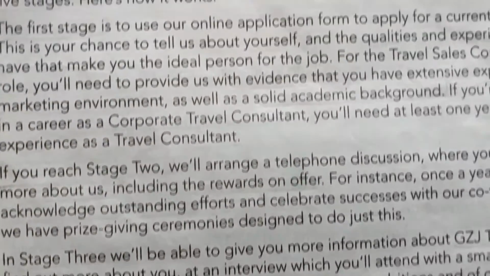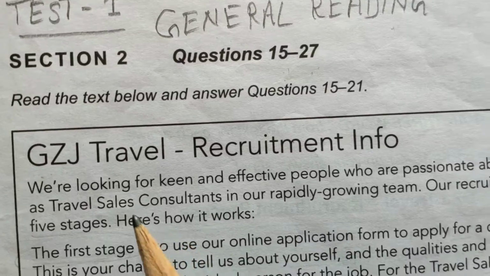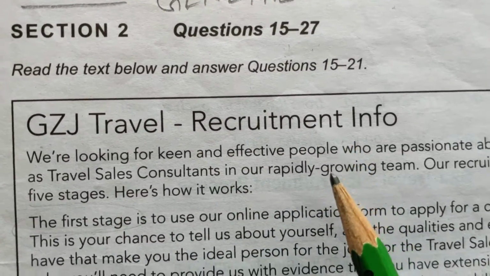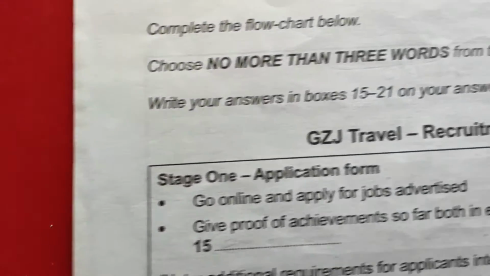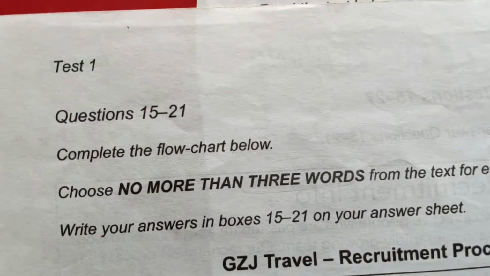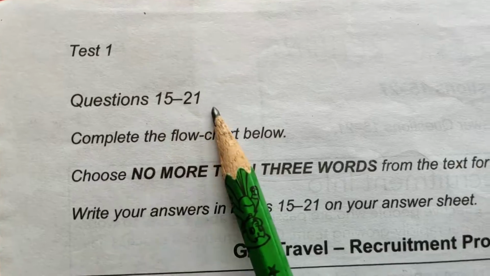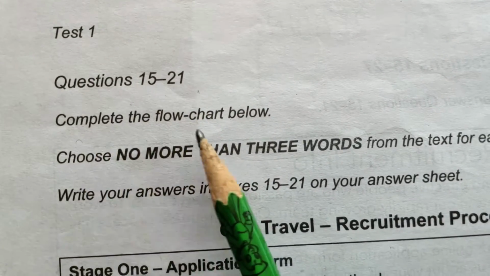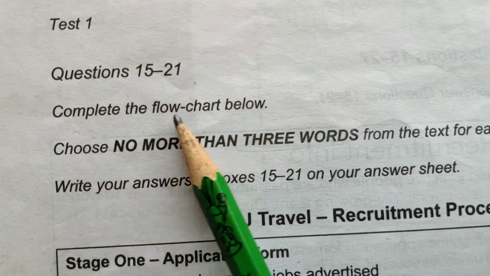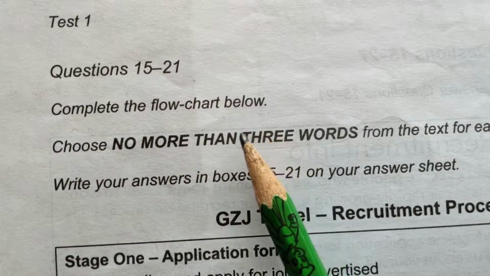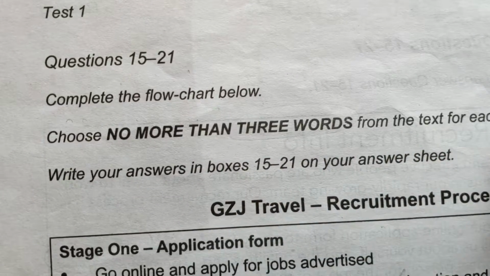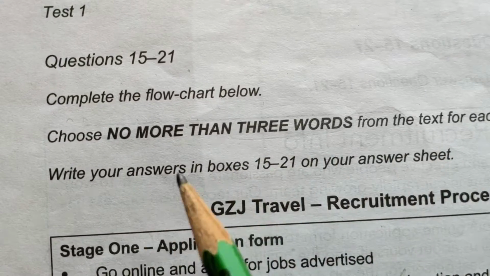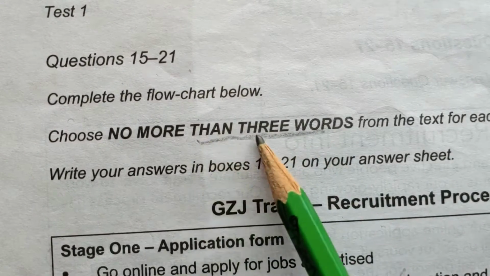Okay, now move on to the first paragraph. It's relating to travel recruitment info. Before going through the paragraph, always look at the questions, as I always told you. Now these are the questions, questions 15 to 21. Complete the following chart below. Always read the instructions carefully. Choose no more than 3 words from the text for each answer. It is very important to underline this: no more than 3 words.